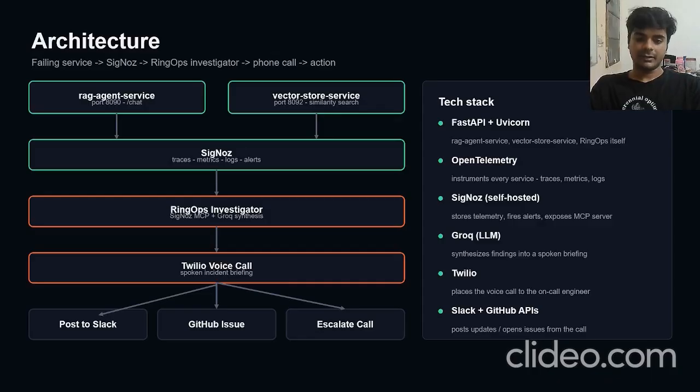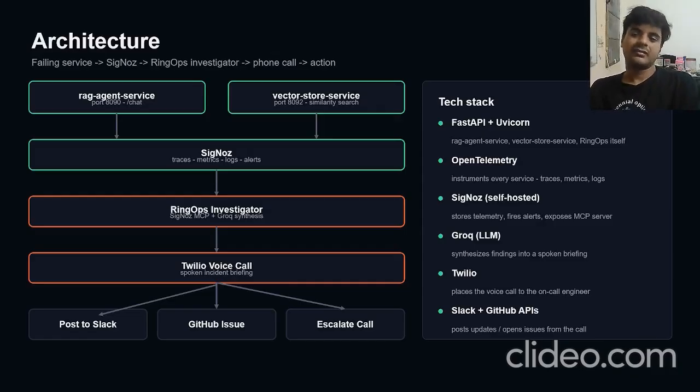After that, Twilio is responsible for placing the voice call. That briefing is heard by the SRE, and he has three options: to escalate the call, to post a GitHub issue, and to post to Slack. And he also hears the issue, the root cause, and some possible solutions.